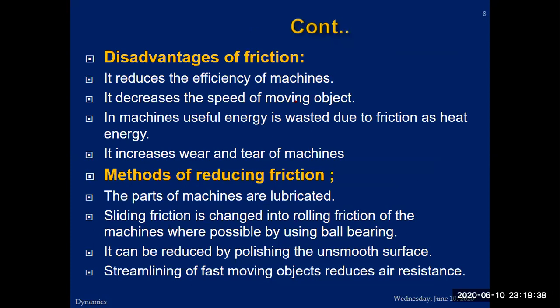So what are the advantages of friction and what are the methods to reduce it? These are the disadvantages of friction. It reduces the efficiency of the machine. The tire gets smooth and it's a huge loss to replace it with a new tire. It decreases the speed of moving objects. This is the main disadvantage of friction: air friction and other frictional forces heat up the nose, the front of a fast moving object. It produces so much heat that it starts burning.